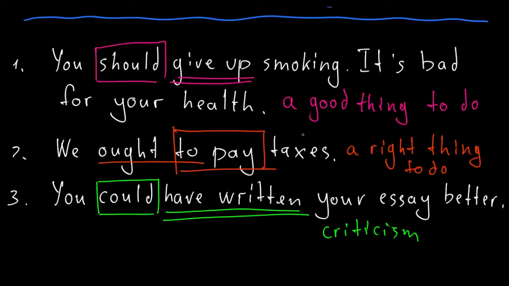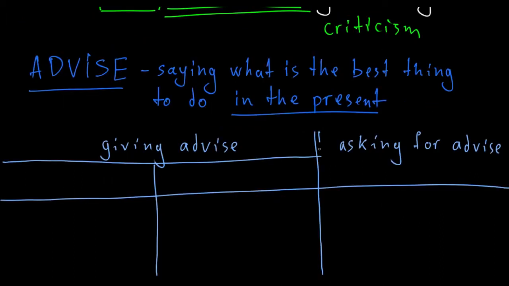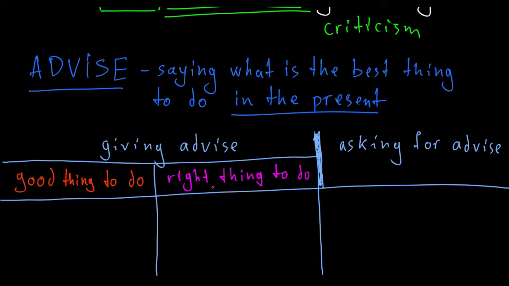So talking about criticism or advice, we can see basically three ways. So in real life, we can deal with advice in 2 ways. We can give advice and we can ask for advice. If we give advice, we can talk about something good or something right. What do we mean about the right thing to do? A right thing to do is just some kind of general idea. Everybody thinks it's useful. Everybody thinks it's right.